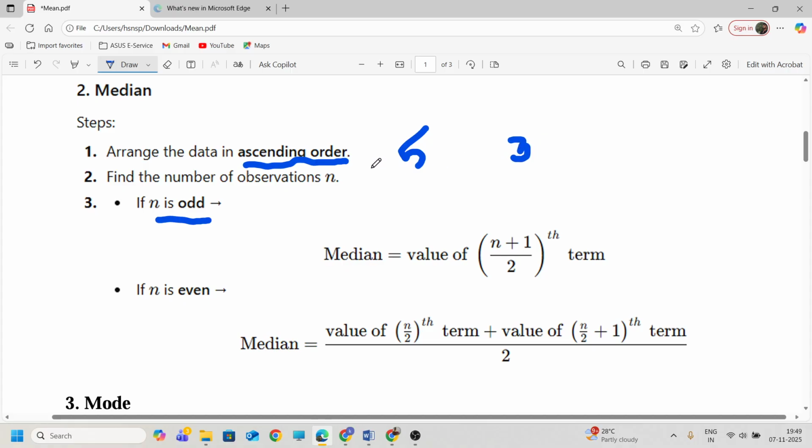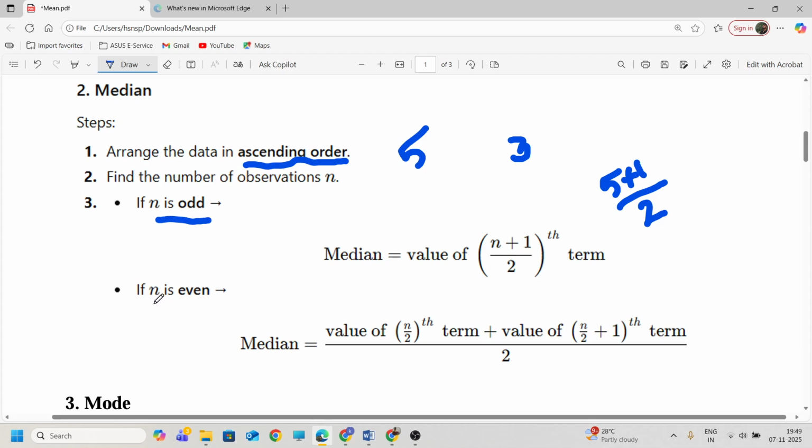The third item in the data is the median. So the (n plus 1) by 2th item. Just we find the (5 plus 1) by 2th item, that is the third item. So the third item is the median, the middlemost value.